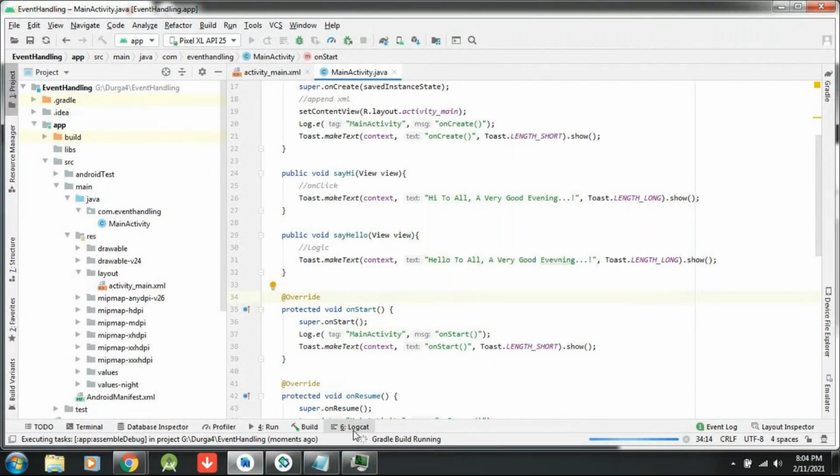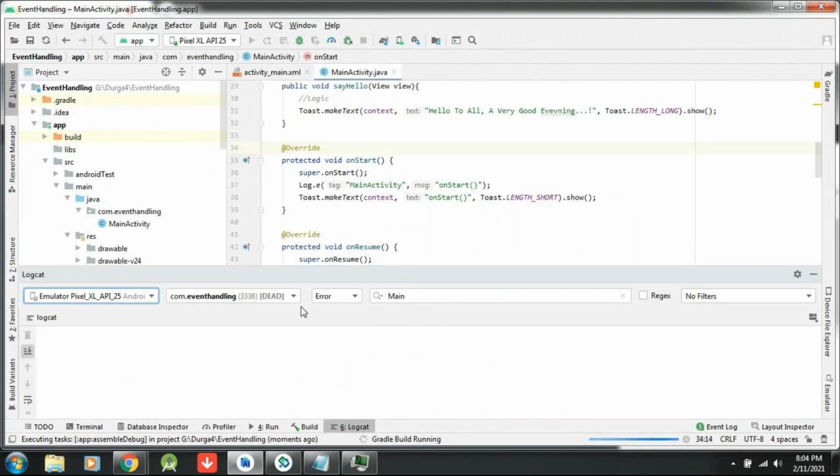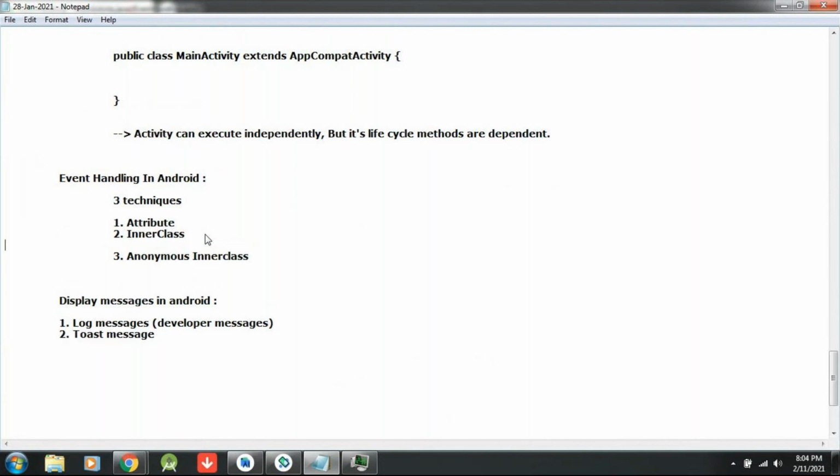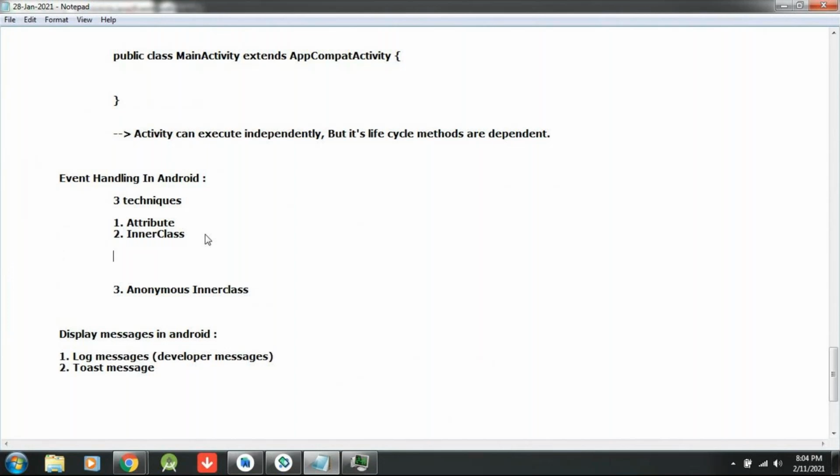Let me open Logcat also. In that I have already kept this one. Today, this technique you don't use in real time. The technique we will use most is the inner class. So the inner class method I am going to discuss with you today. First, I will make you understand what an inner class is.